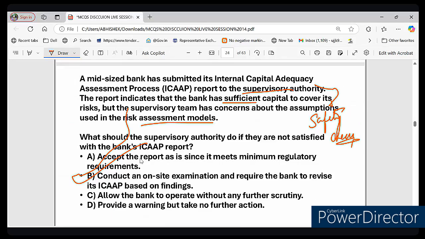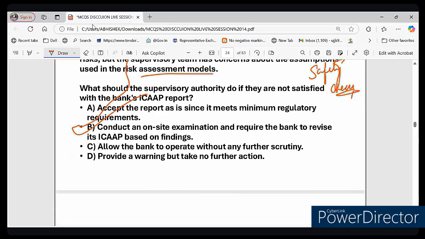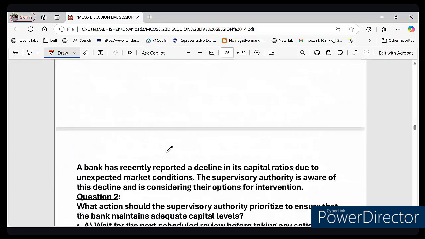So what we learned from this question is that ICAAP is like a bank's financial safety report, and supervisors don't just accept the report blindly; they verify the assumptions behind it, right? And if the risk assumptions appear weak, supervisors must step in and conduct an on-site review. That is why option B is the correct answer. Let's move to the next question.